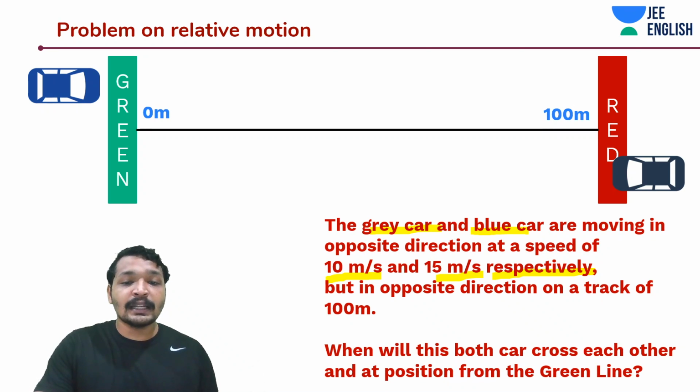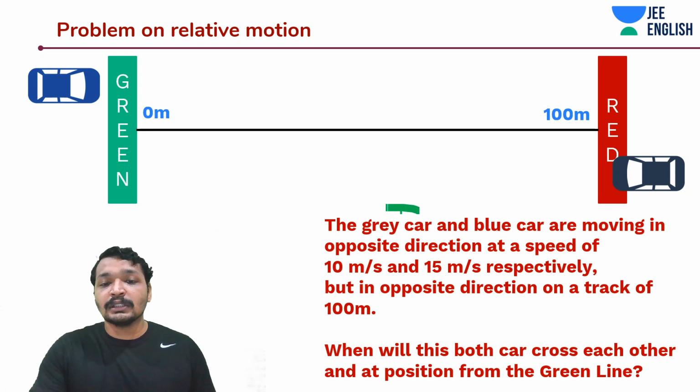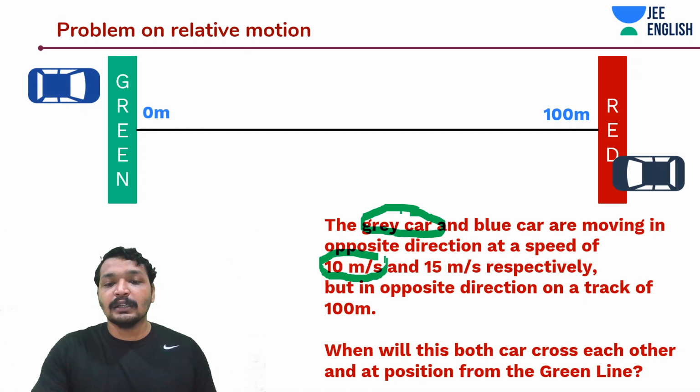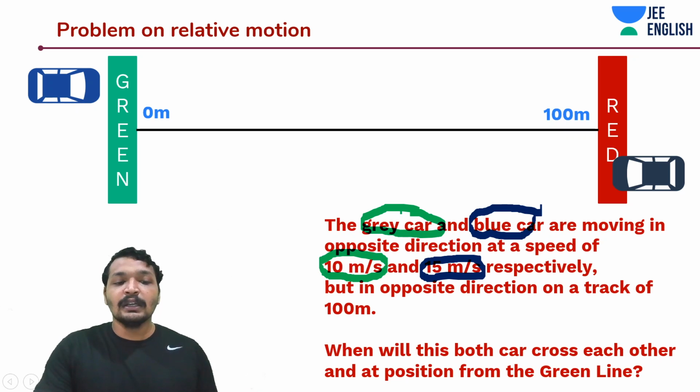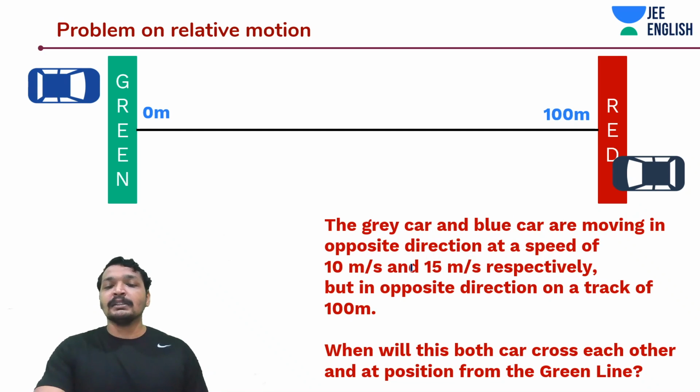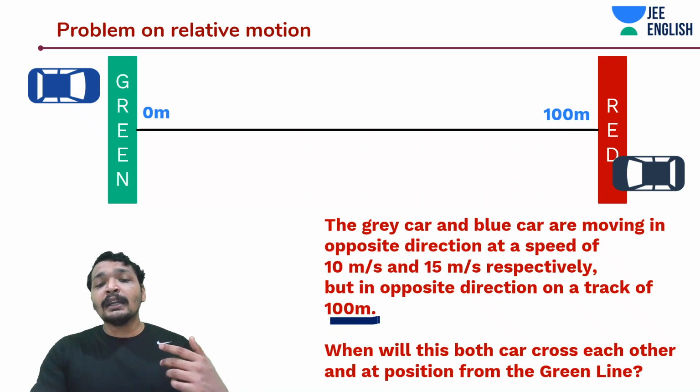I'll erase all the annotations on this and I'll draw this grey car and its speed. I'll highlight this grey car and its speed with a green marker. Okay. And I'll make use of a blue marker for the blue car. This blue car is moving at 15 meters per second. I guess this is hiding, but you still understood it. So it's 10 meters per second and 15 meters per second, and they are moving in opposite directions on a track of 100 meters length.